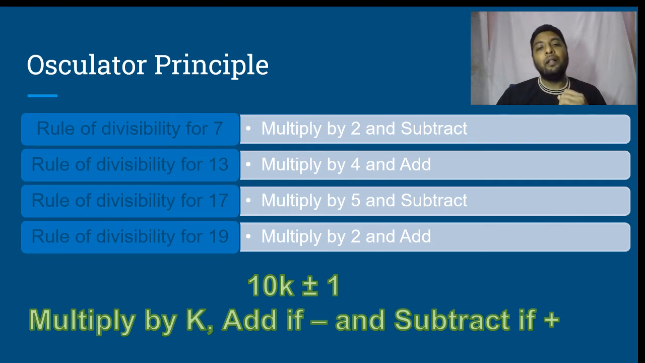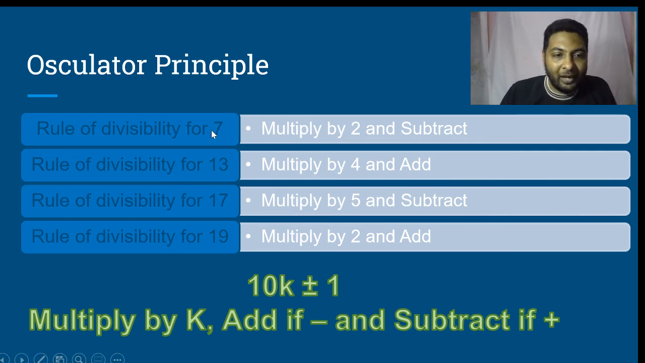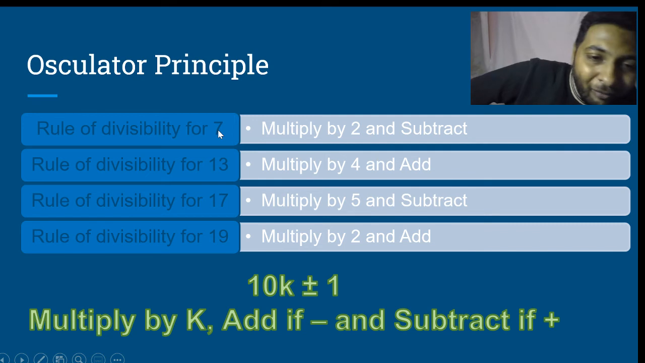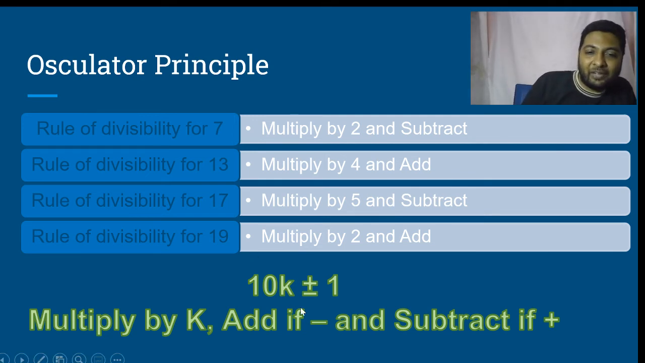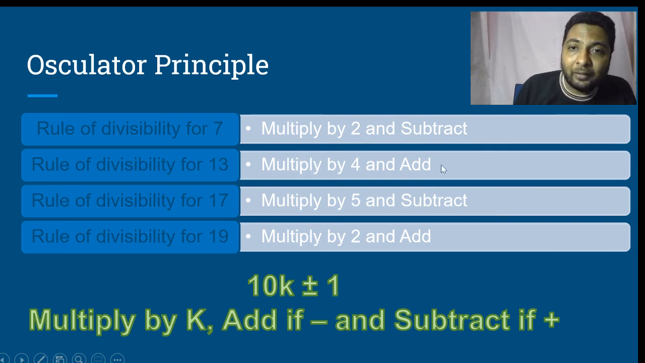Okay. Now let us take some examples and see. For example, if we take 7, a multiple of 7 which is in this format of 10k plus or minus 1 is 21, which is 10 into 2 plus 1. The value of k is 2. So I multiply by 2, and it is 10 into 2 plus 1. Therefore I subtract over here.